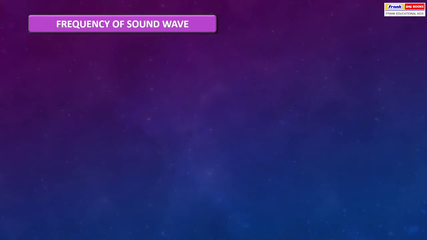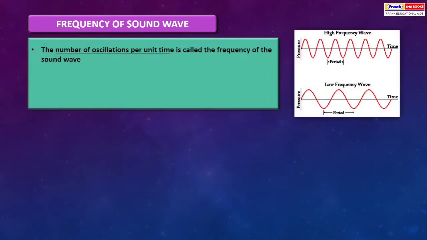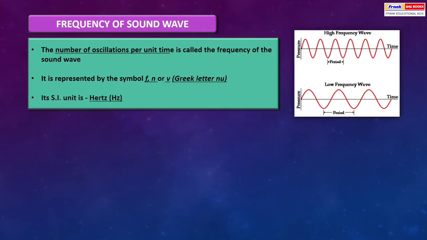Frequency of sound wave. The number of oscillations per unit time is called the frequency of the sound wave. It is represented by the symbol f, nu, or v. Its SI unit is hertz.